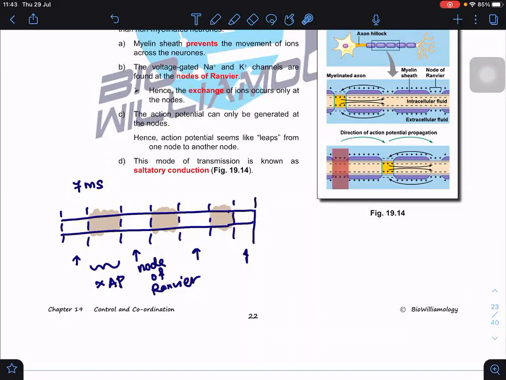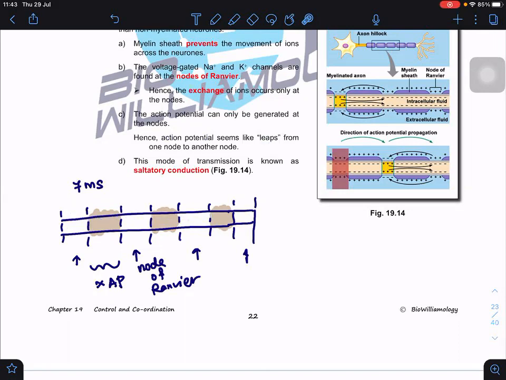The answer is yes. Okay, why? Because even though we draw it large, these are cells, so very, very tiny. The distance is about a few micrometers only. You have to imagine it's a cell. In the drawing it looks very long, but no problem, because in the actual case, in the cells, they are very, very tiny. So this tiny gap allows the speed of transmission, and it seems like the action potential jumps from one node to another node, right? Jump. It's not continuous.